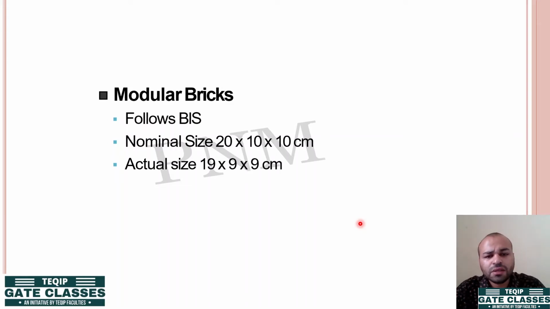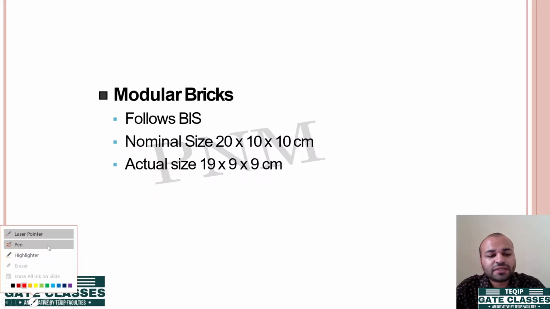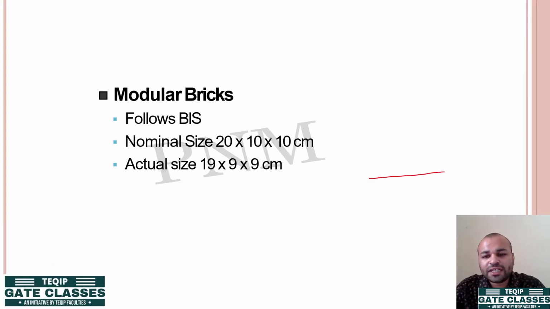Now, there is a difference between the actual size of the brick and the nominal size. This we need to understand. For this, let me draw a simple diagram. Let us say this is your brick. The actual size is 19 by 9. This is your actual size. Now what is the nominal size? You can see the difference of 1 centimeter in each dimension.